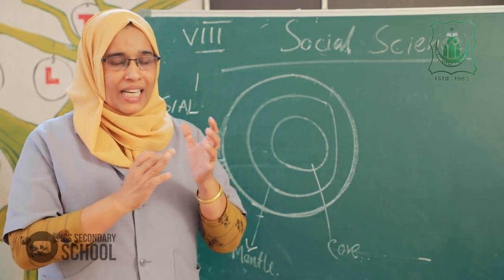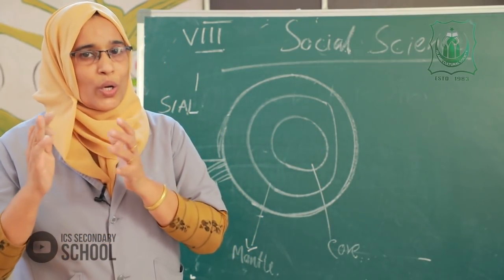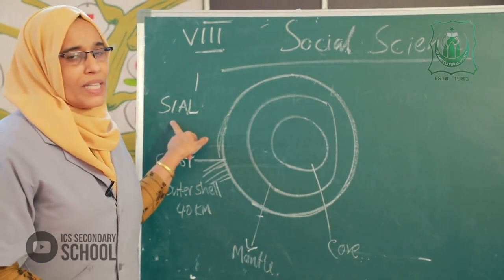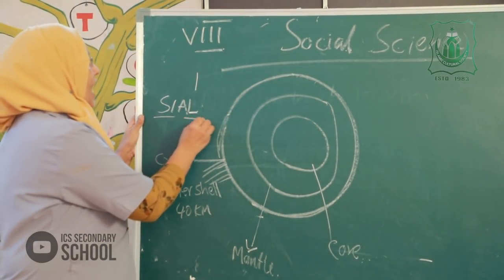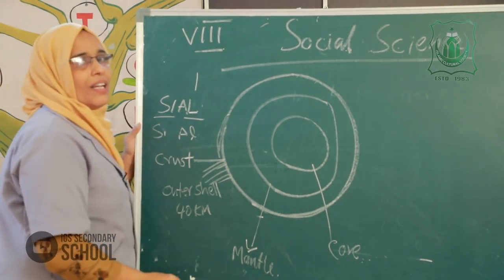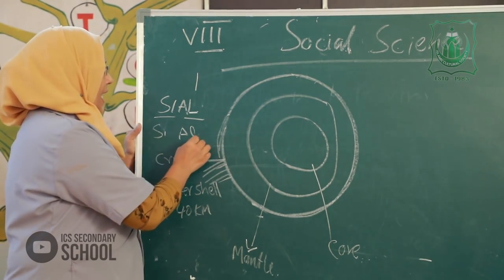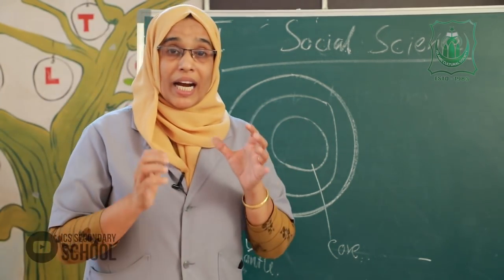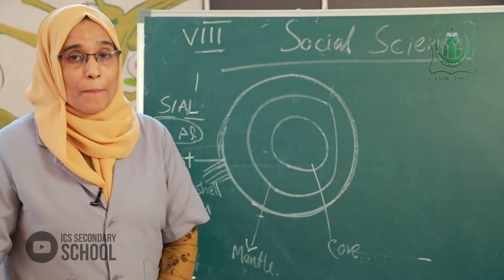The continental crust is also known as sial. Sial means silica and alumina, the chief contents of the continental part.